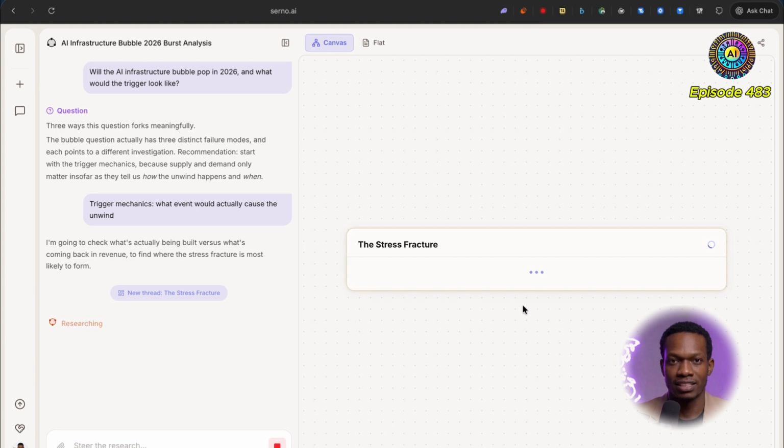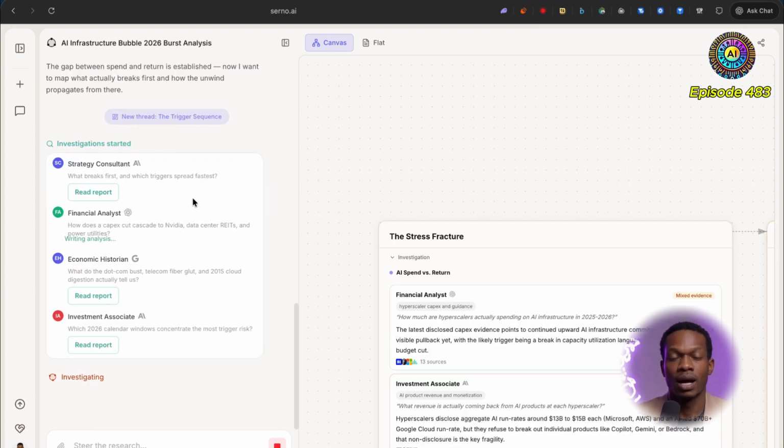Okay, cool. It looks like it's now building the canvas. So it's going to check what's actually being built versus what's coming back in revenue. So to find where the stress fracture is most likely to form. Okay, great. So I'll just come back once this is done. Okay, cool. So now we've got some outputs.